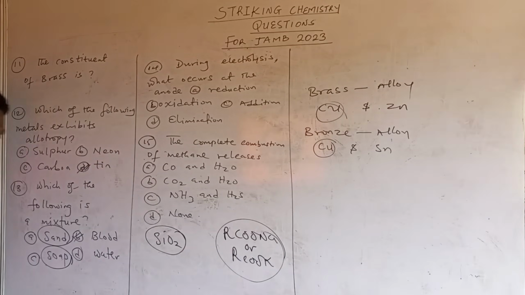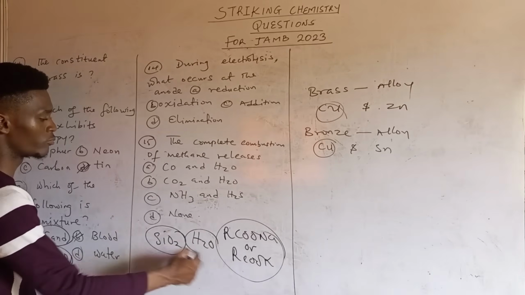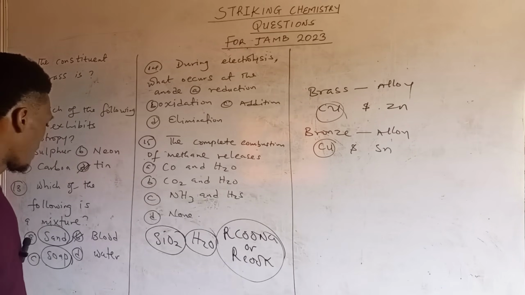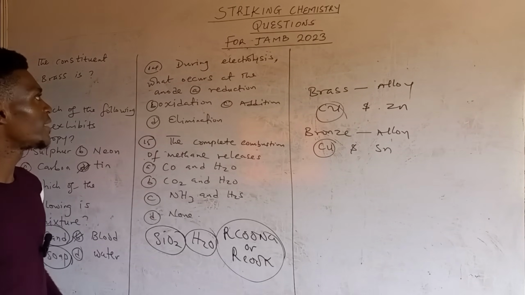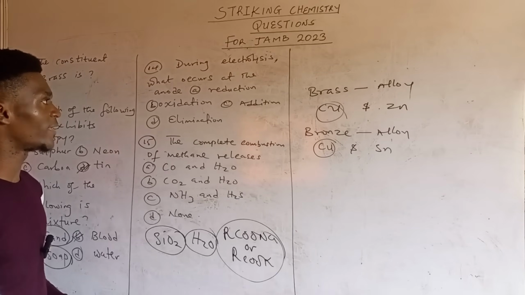So it's an organic compound. Then water is, of course, a compound which has the formula H2O. All right, so that's about that. Then looking at question 14, during electrolysis, what occurs at the anode?